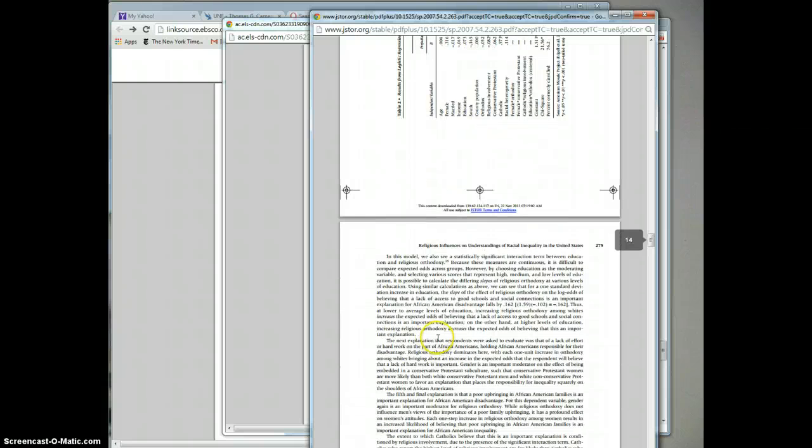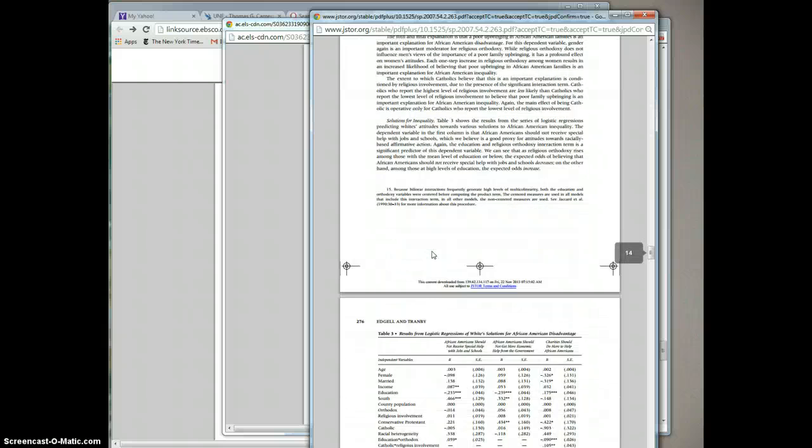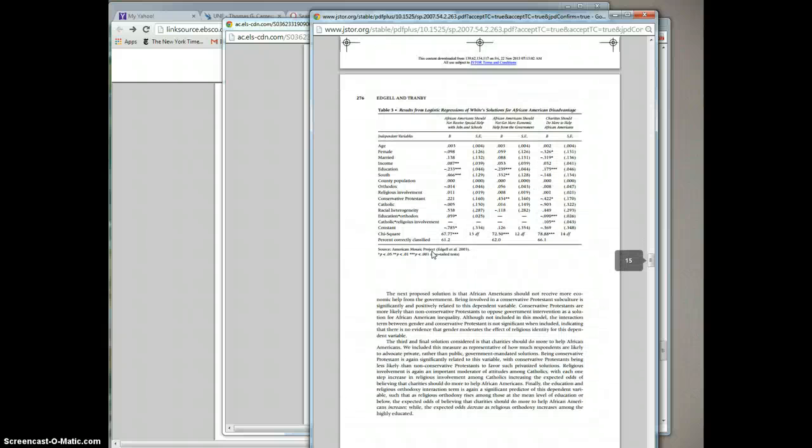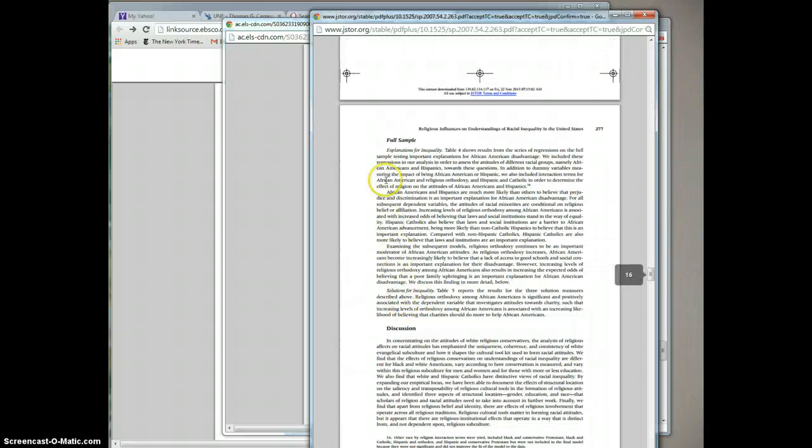And this is a fancy table with logistic regression. Again, sociologists like to use logistic regression. And you can just read about what they say. You don't have to understand the statistics, but you can understand what they're finding. Another table, and then they have people's proposed solutions and the like. And then they go to the full sample and compare. Again, that's their analysis. That's what they're finding.